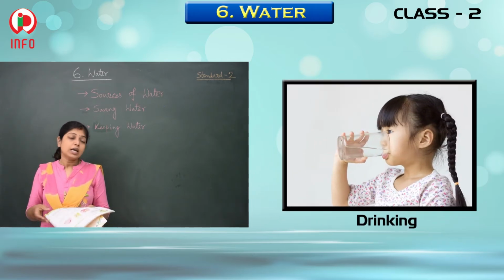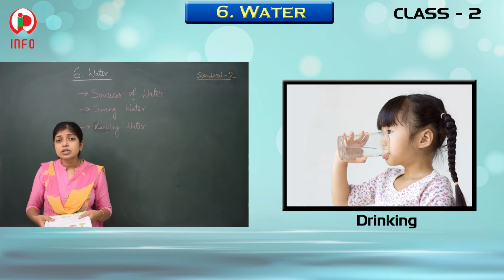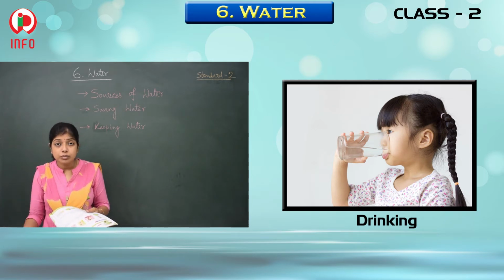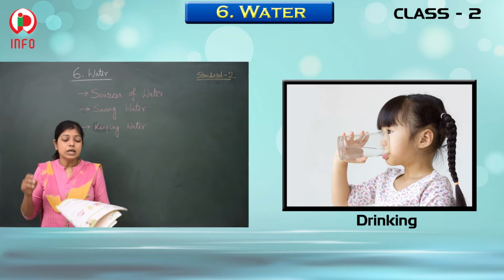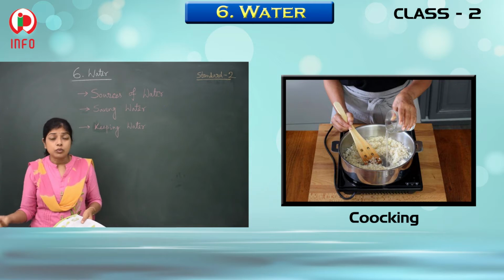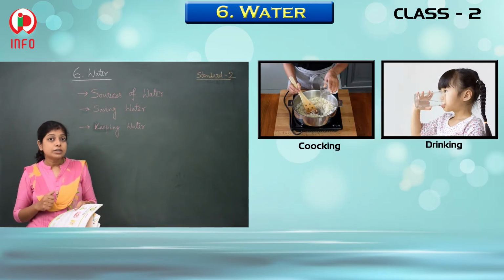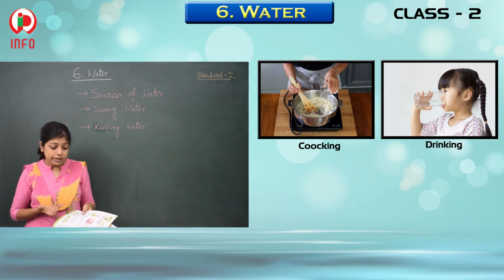So drinking is very important, and for which purpose do we use the water? First thing, to cook food, because without water we can't cook. Next, to drink water. Yes, all of us need to drink water.